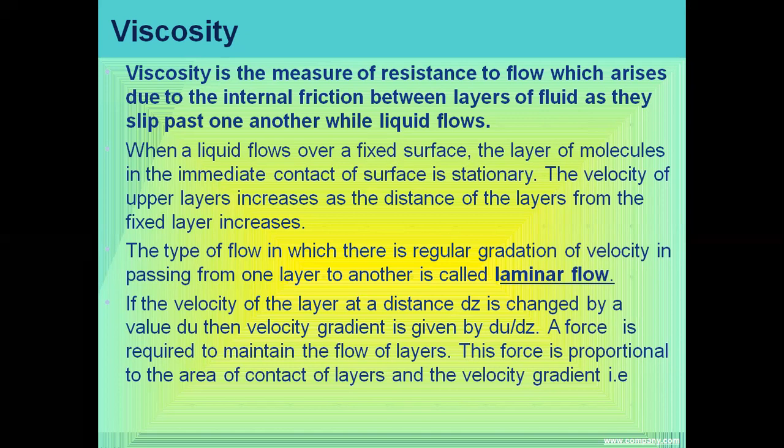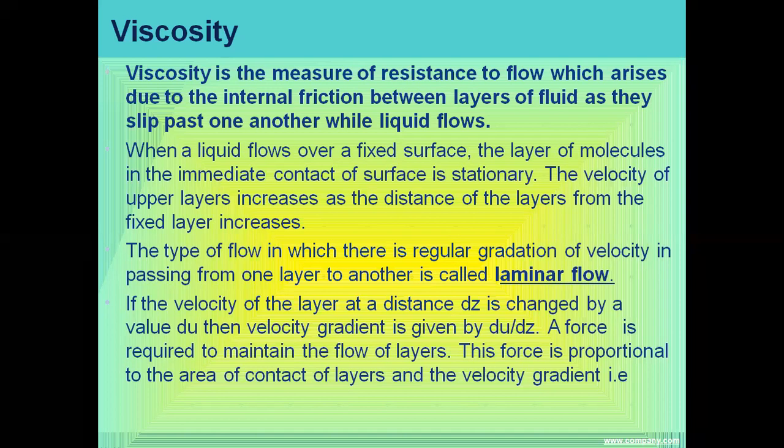So when a liquid flows over a fixed surface, the layer of molecules in immediate contact with the surface is stationary. The velocity of the upper layer increases as the distance of the layer from the fixed layer increases. What happened when we start transferring it from one spoon to another bowl? First, the liquid moves very slowly.